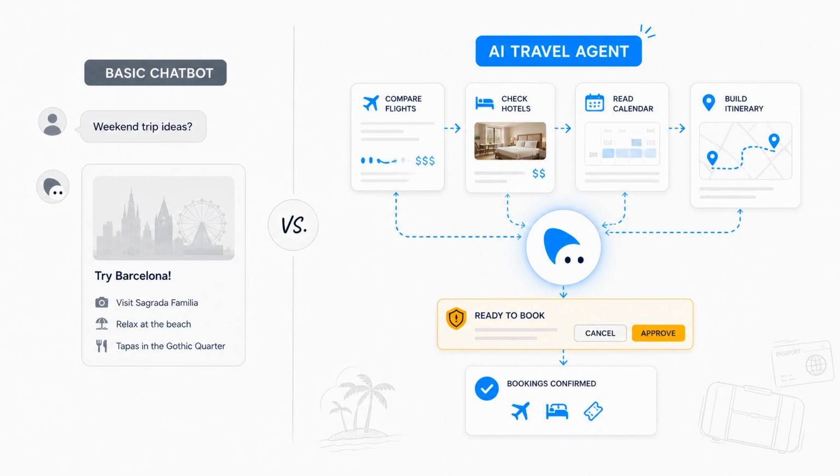Think of a travel assistant. If you ask a basic chatbot for a weekend trip idea, it may suggest a city and a few activities. If you ask an agent, it might compare flights, check hotel options, read your calendar, build an itinerary, and ask for approval before booking anything.